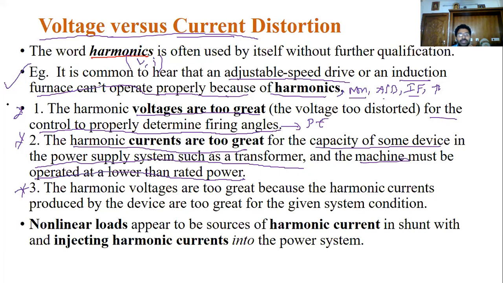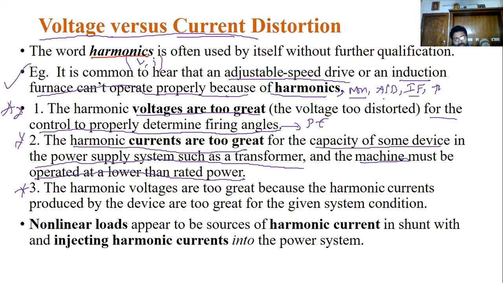Now see this, in one of the cases, if you are not firing the power electronic devices in the proper way, that will lead to an increase of the voltage harmonics in the system. If you are not connecting a suitable transformer and suitable loads to the power system, that will lead to harmonic currents in the system.